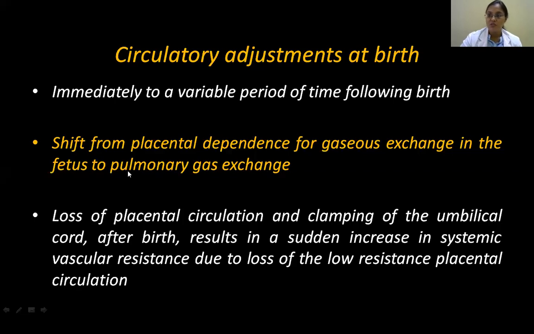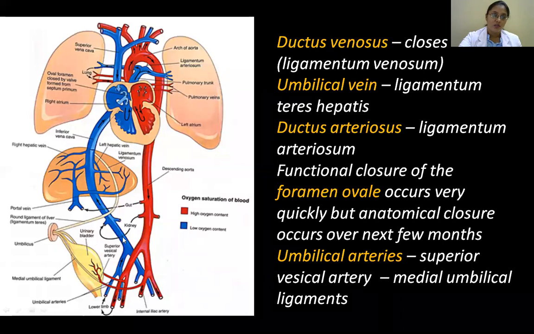So why is this circulatory adjustment taking place? Because now it's shifting from the placenta towards pulmonary gas exchange. So here what's happening? The same diagram as the previous one. Umbilical vein: this umbilical vein is no more, because there is no more blood from the placenta. So this will become your round ligament of the liver, ligamentum teres hepatis. So when we were dissecting the abdominal wall and opened it, we saw there's a communication going towards your liver, in the falciform ligament. So that is the ligamentum teres hepatis. So what happens is these vessels which were patent during the fetus, after birth, they're useless now.